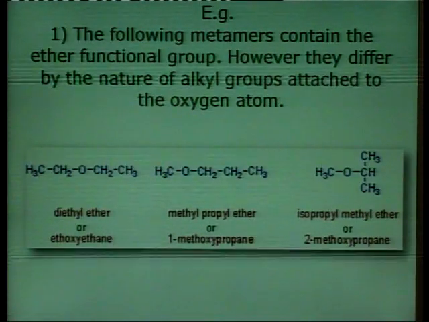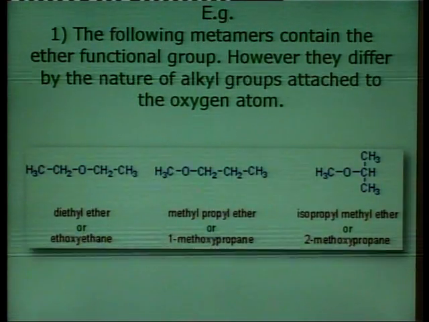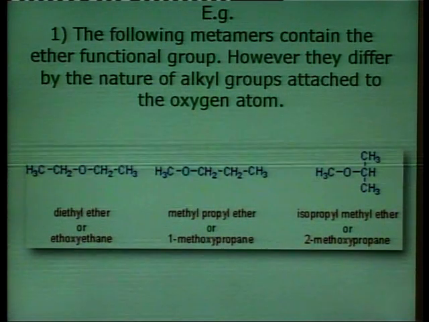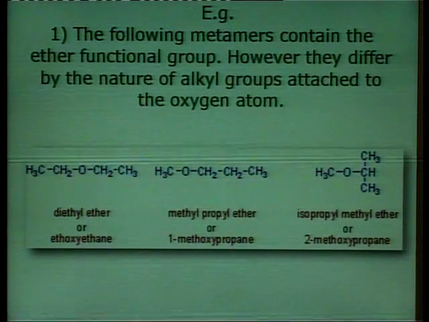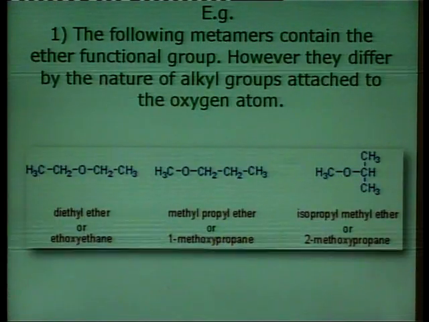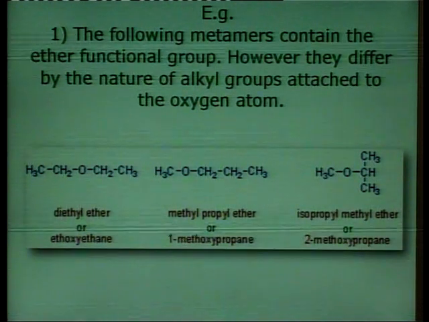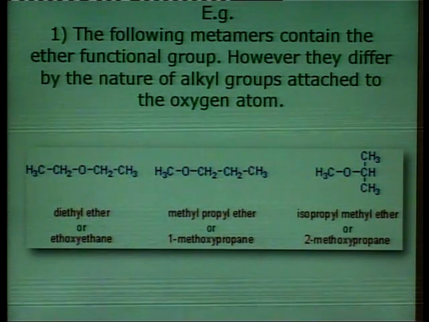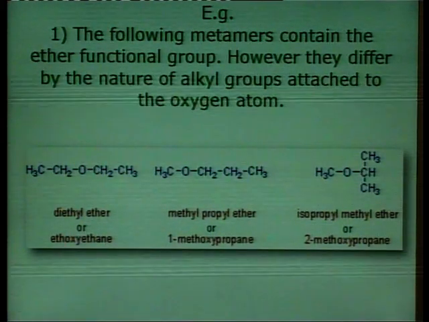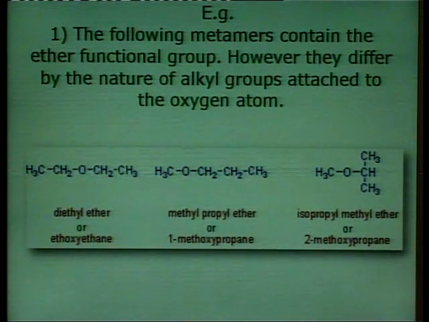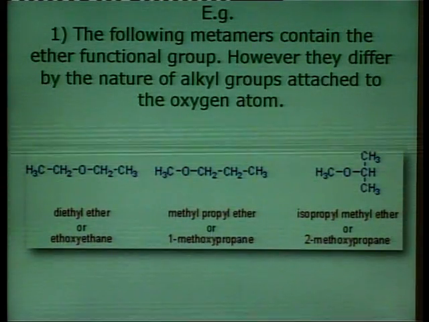Similarly, in the case of 2-methoxypropane, the OCH3 group is attached to the center carbon atom. So, it also has the common name isopropyl methyl ether. So, this is an example of metamerism. The functional group is the same, but the arrangement of the alkyl groups is different on the side of the functional group.